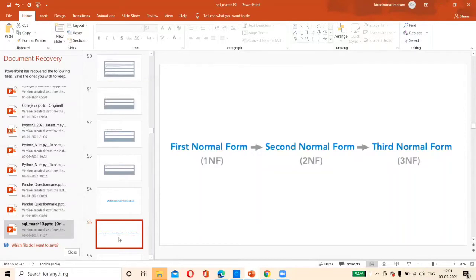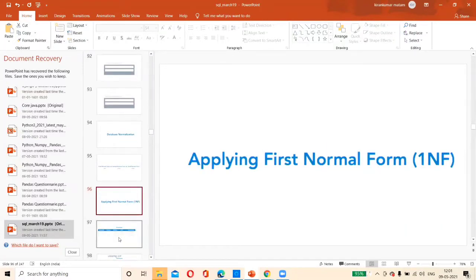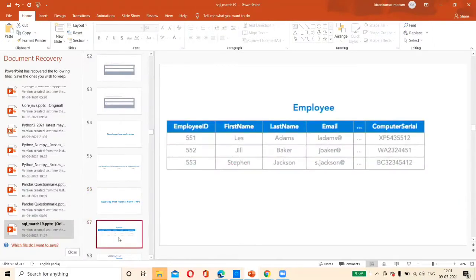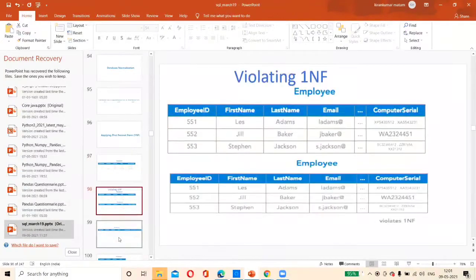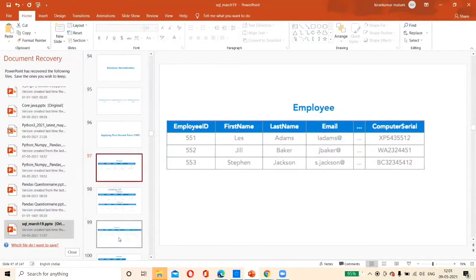So let us start with first normal form. Applying first normal form, we'll see the definition. The first normal form tells you all the data in the table should be unique. It should not be repetitive. Here, let us take this example of an employee, and the employee is assigned a system.